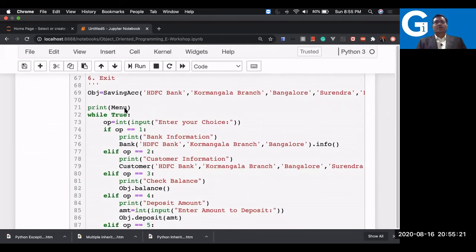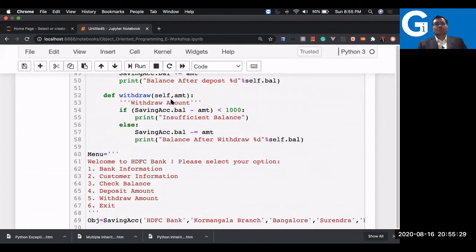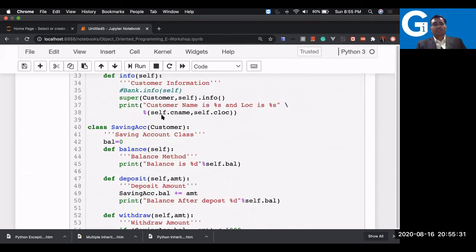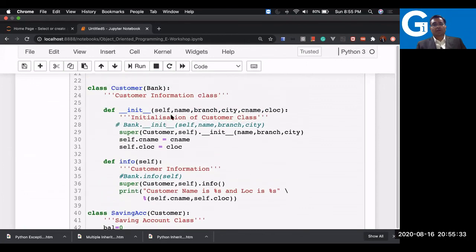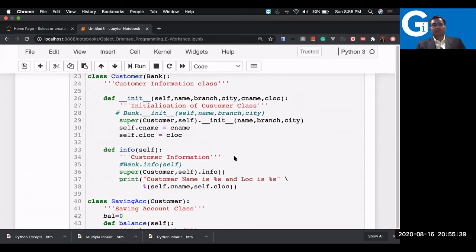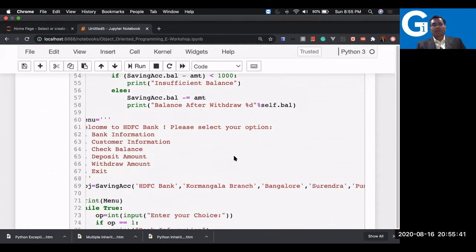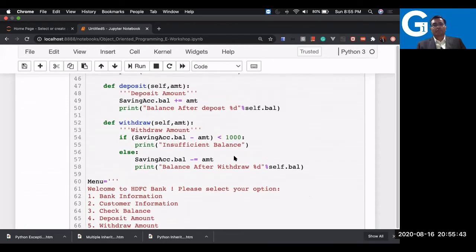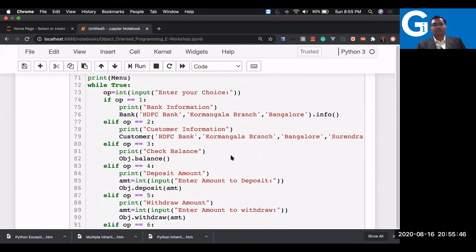Then I created an object for the SavingAccount, where I need to pass all the parameters which were defined. It is inheriting from the Customer, so all the parameters like name, brand, city, and location, everything I have to pass. So I have passed all these parameters.